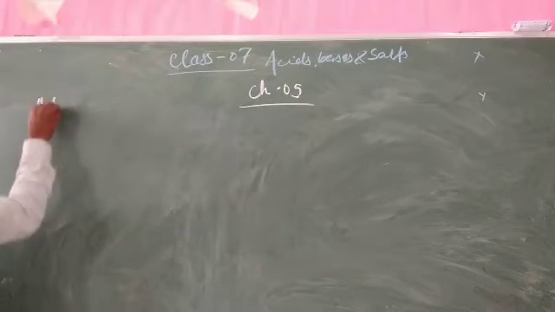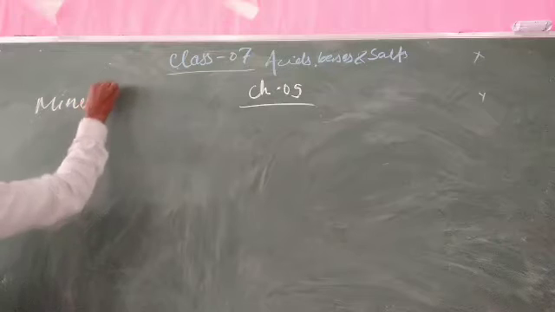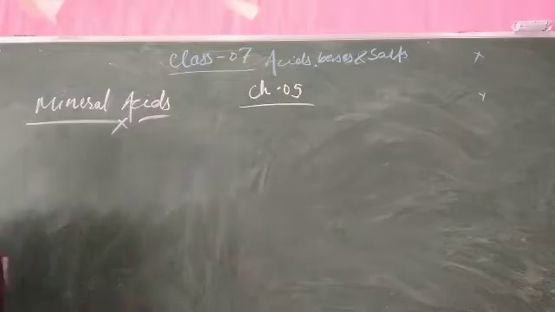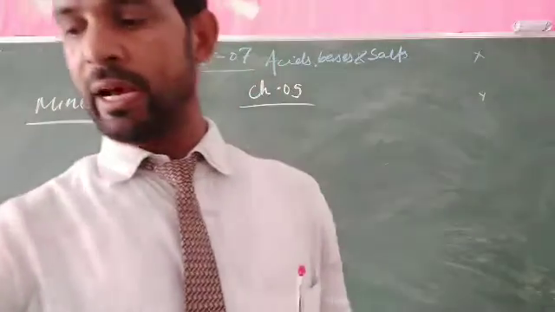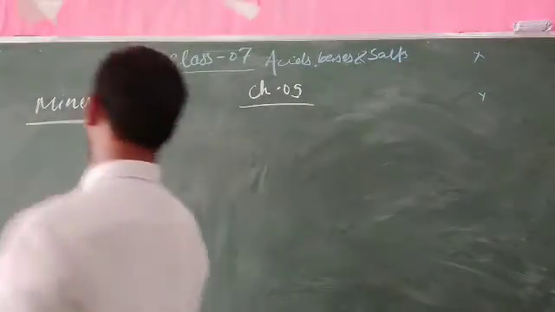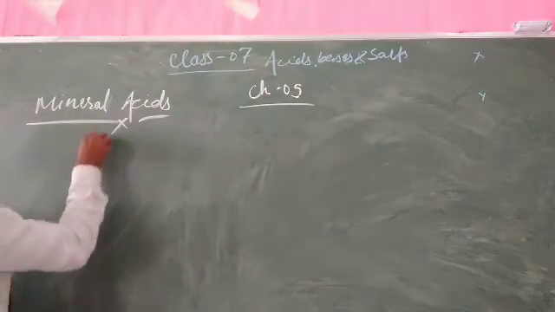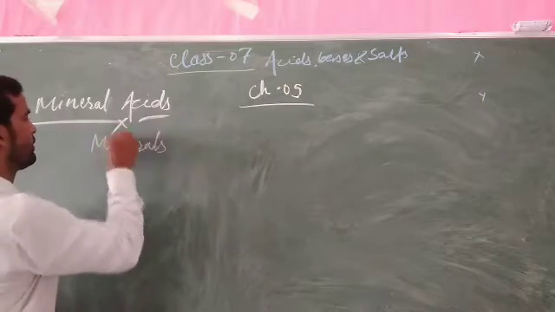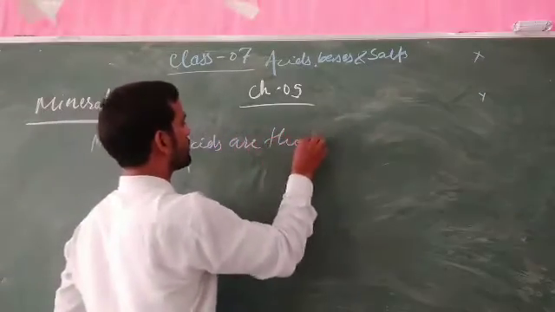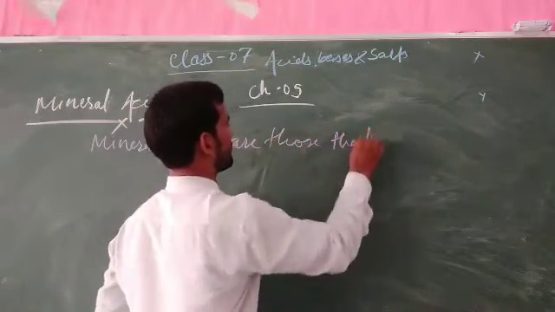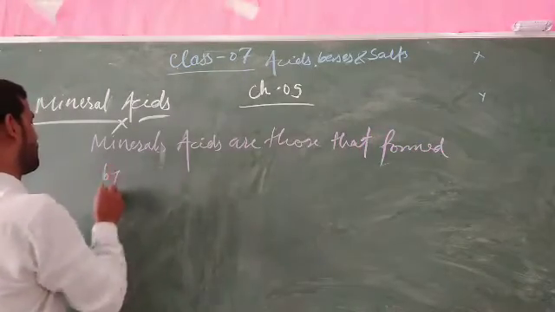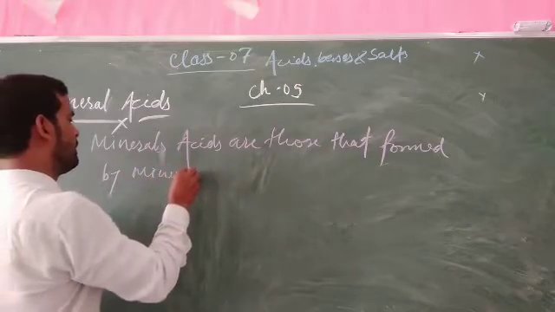What are mineral acids? Mineral acids are those acids that are formed by minerals.